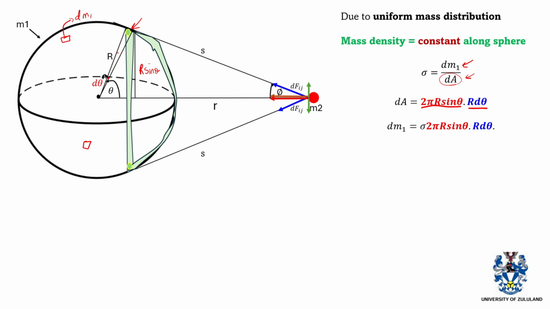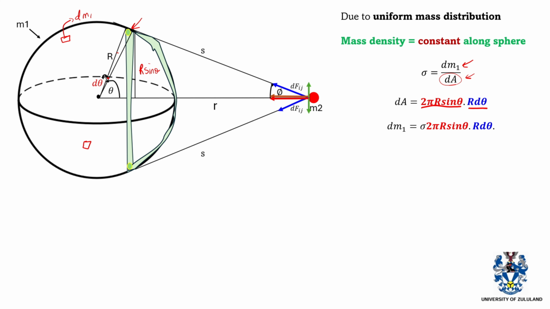So now for us to find the entire gravitational force caused by similar portions all around the sphere, we have to integrate. To find the force here, we have to find the integral of this expression, given by G m2 sigma 2 pi r sine theta times r d theta.